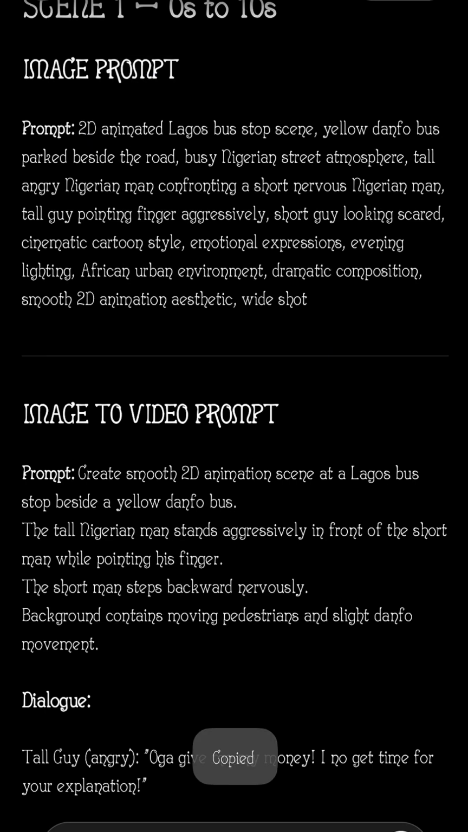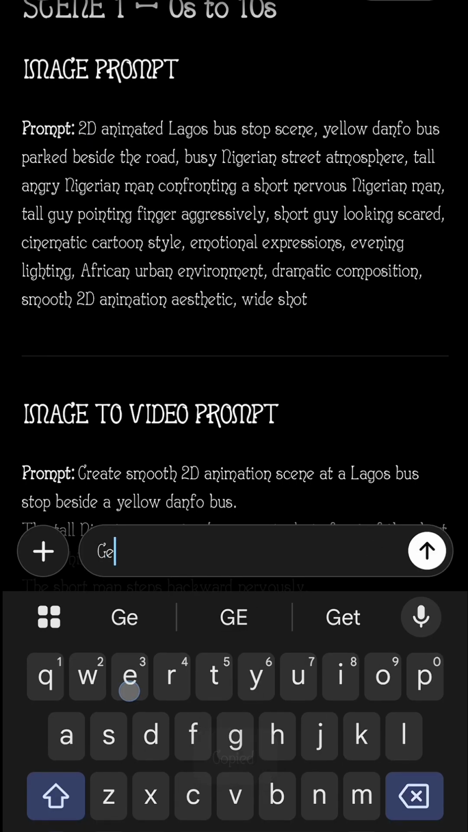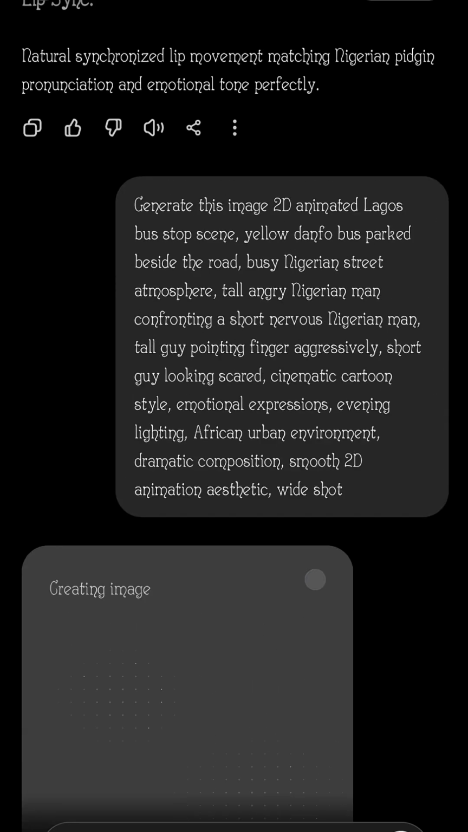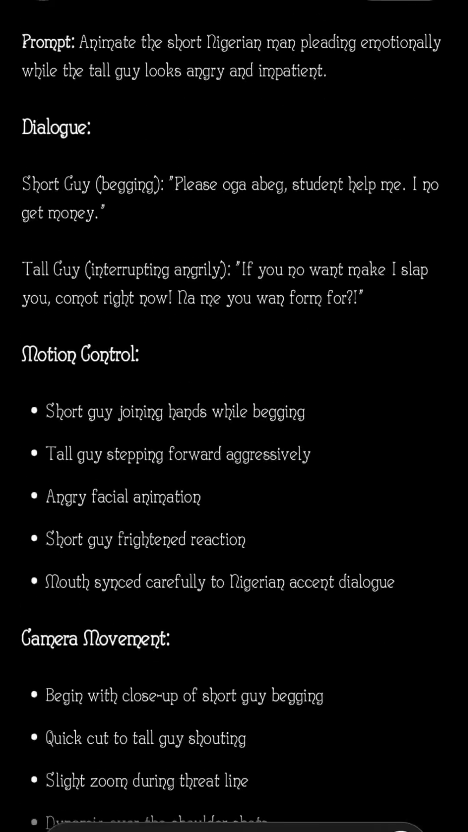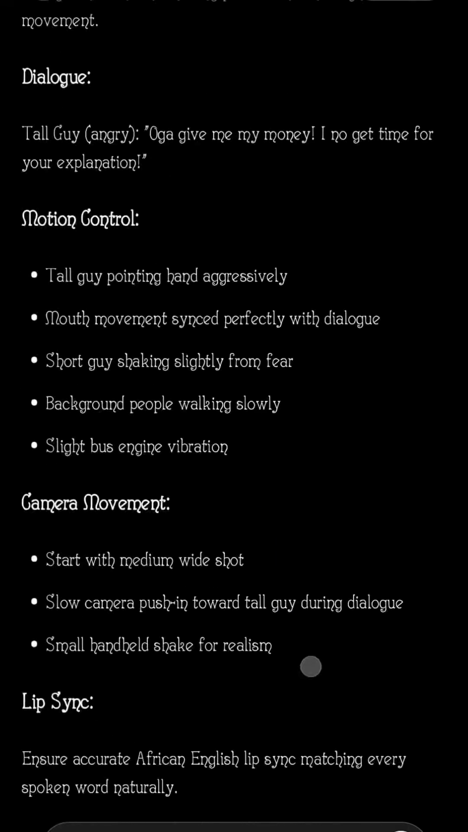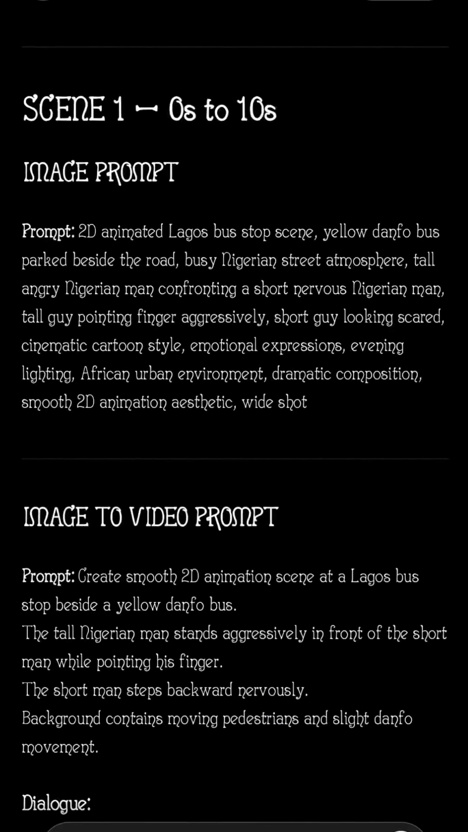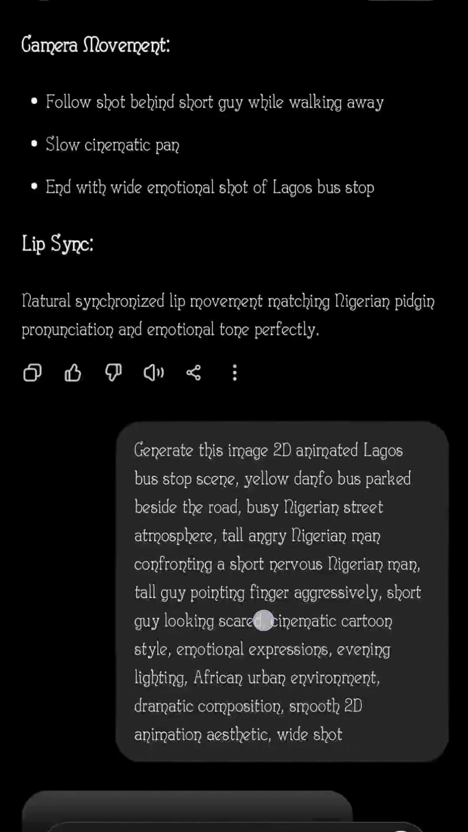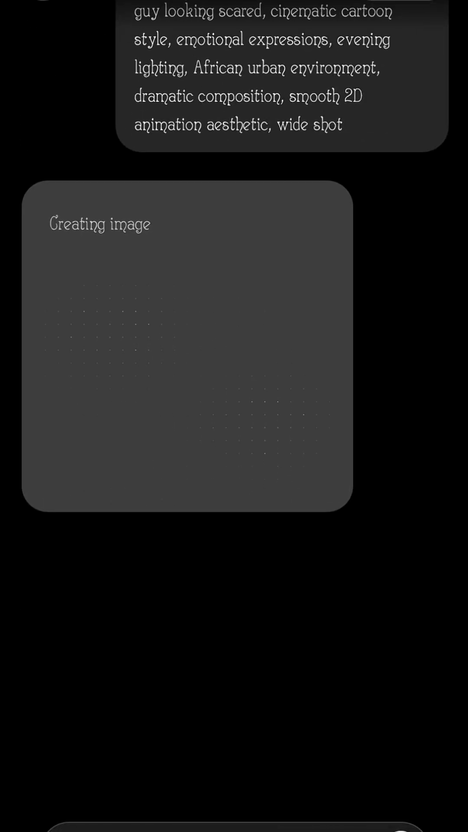After copying it, I'll go back to ChatGPT. I will say, generate this image. And I'll paste that prompt, that prompt I just copied right now. I'll paste it and I'll click on generate. So I copy this first prompt here, the first one you are seeing here. Now, after copying the prompt, I give it to ChatGPT. I ask it to generate the image for me, and it's generating the image.